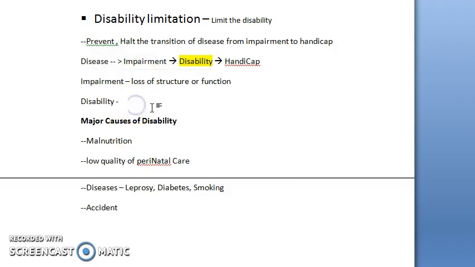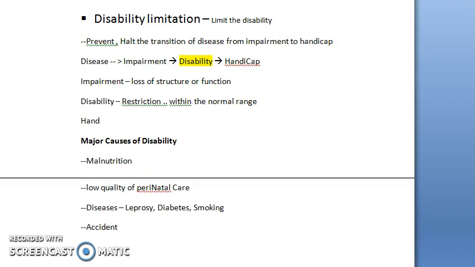Now, what is disability? Disability is restriction or lack of ability to do something within the normal range. So you can use the words restriction or lack of ability. What is impairment? There is some loss. Disability is restriction, and within the normal range you cannot do anything.